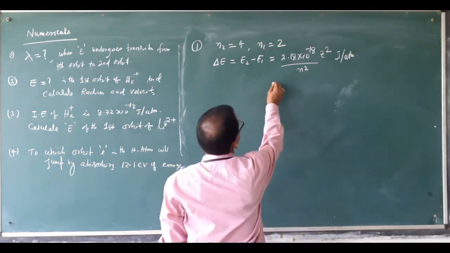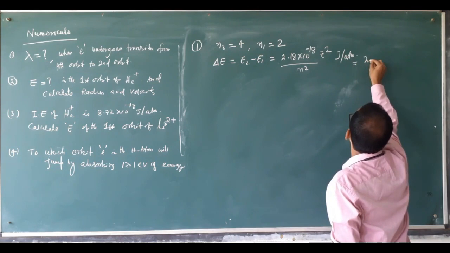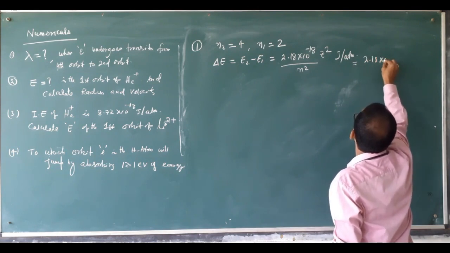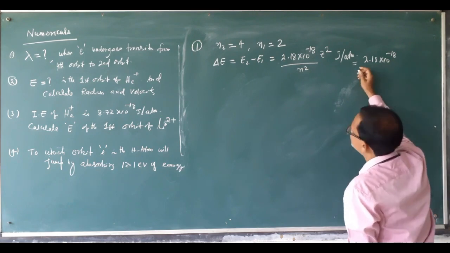If you apply this one, then if you write here, it will be 2.18 into 10 to the power minus 18 Z square.